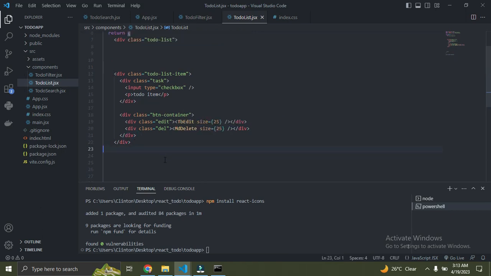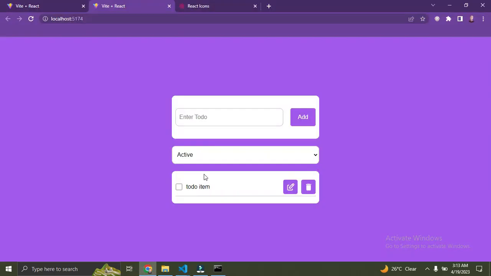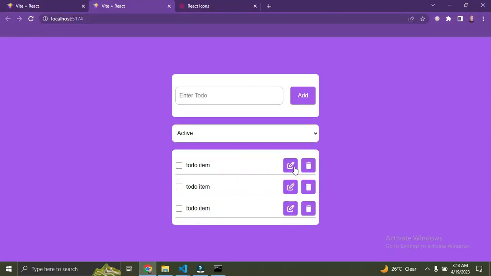Okay, so I've removed the unwanted list items. So I'll just duplicate this. Let's just say Ctrl C, paste and paste. So let's see. So we just have 3 of it. So that's that. So now right now I want to start. Let's get to work now.